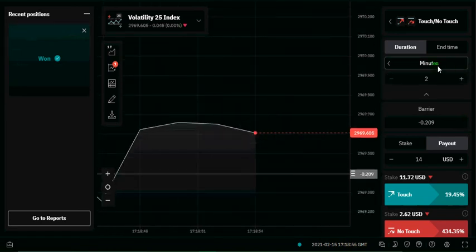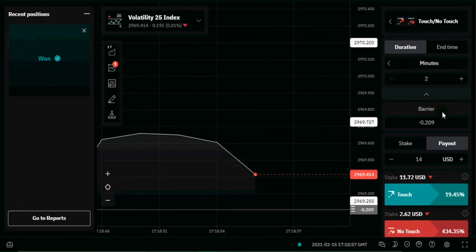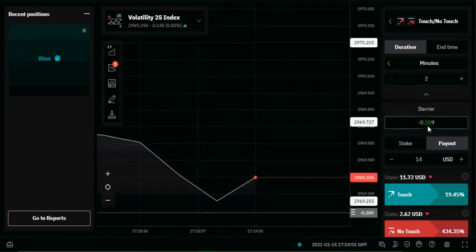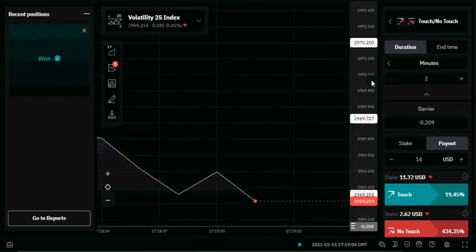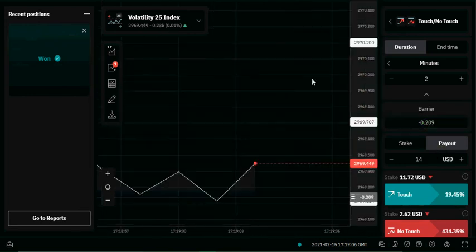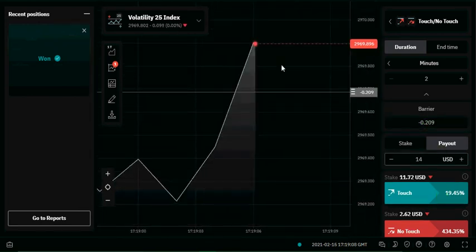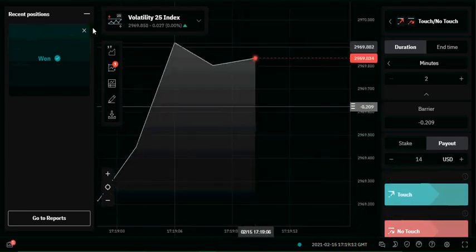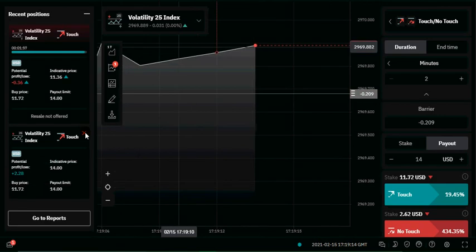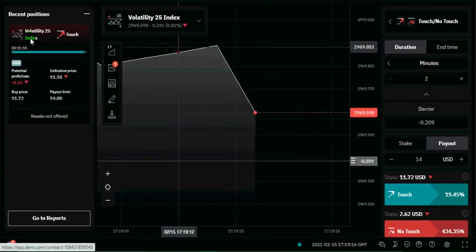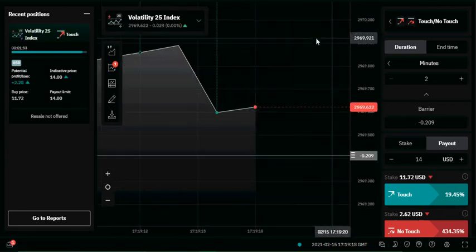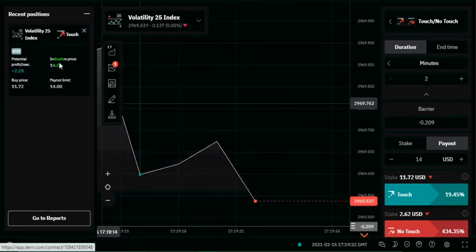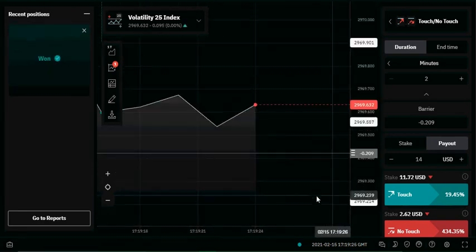You set the duration to 2 minutes, then you set the barrier to minus 0.209. So it's up again. Once this thing is up here, we're going to be clicking on touch again. I've clicked on touch there because it's up right there. Let me close this last trade and watch this. It has to be up here, and you have to be fast with it. You can see we already won that second trade. It has already touched the barrier.